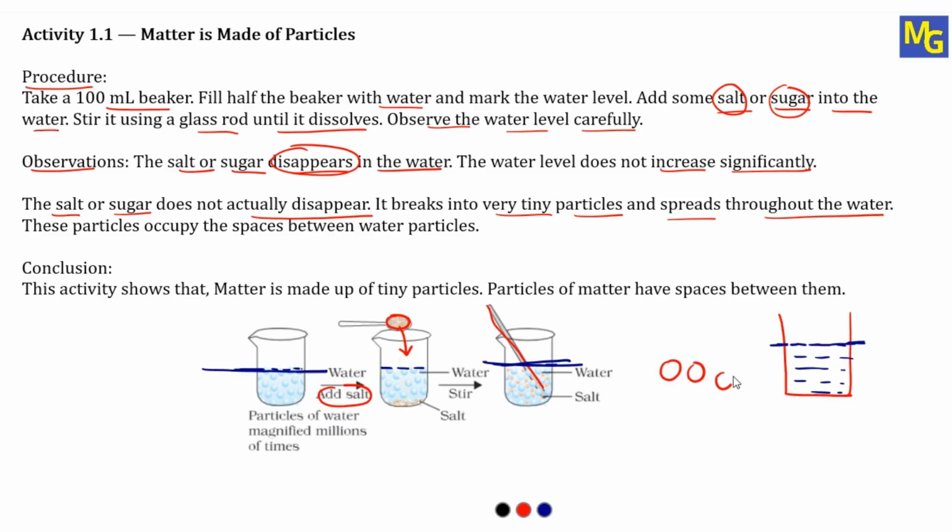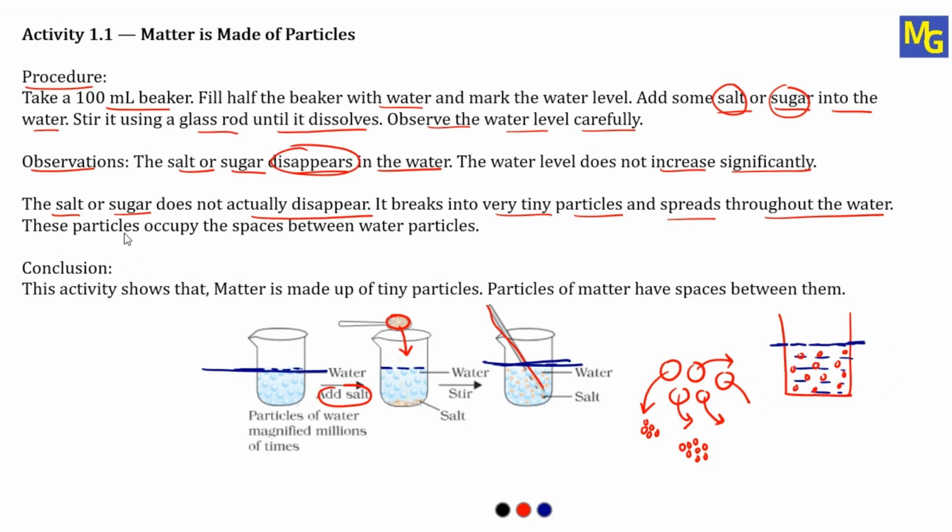Imagine these are the sugar particles, and once we add the sugar particles into the water, they will dissolve. Means what? This one single particle of sugar will break into small particles like this, and the same thing will happen with all the particles of the sugar, this or maybe this. All these particles will break into very tiny particles, and all these small tiny particles will spread everywhere. So imagine if this is a big particle of sugar, when it breaks, those small or tiny particles will spread everywhere, all throughout the water.